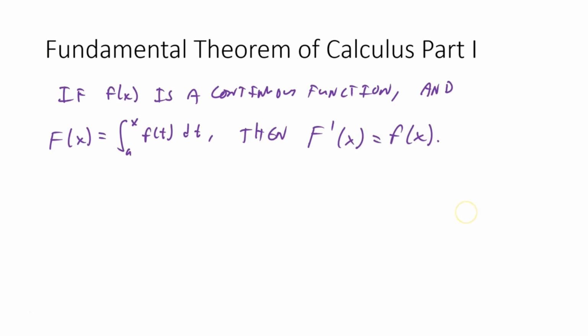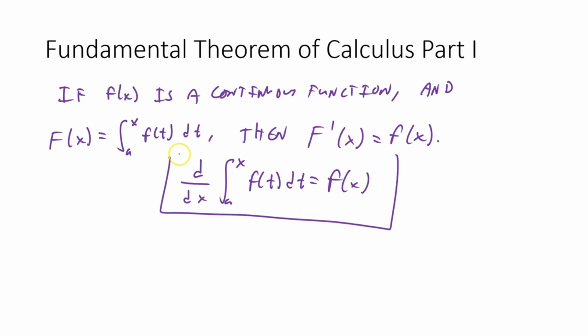Okay? So the way that you often see this written is that the derivative d dx of the integral from a to x of f of t dt is equal to f of x. And the reason they like to do this is because then you don't have to bother with this capital F lowercase f thing. So if you want the derivative of an accumulation function, it's equal to the function that you are accumulating on. Pretty cool.